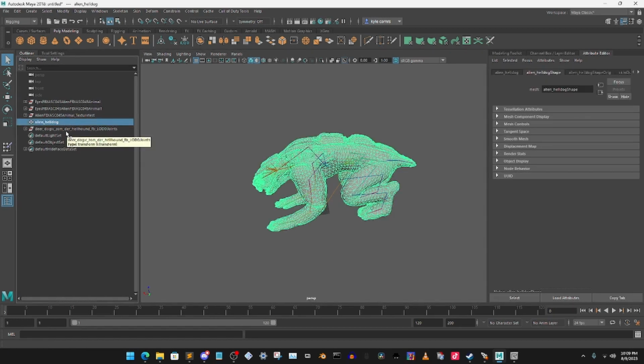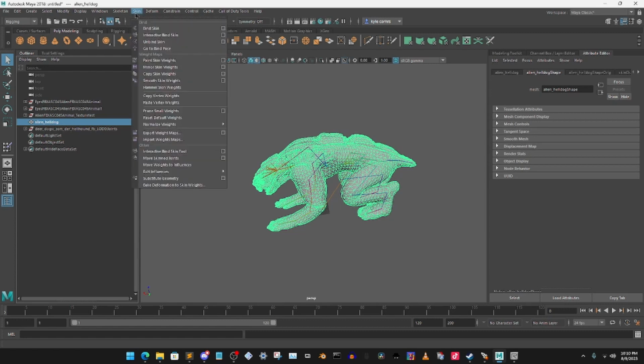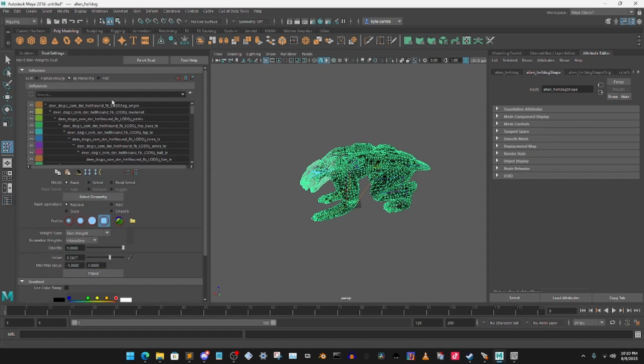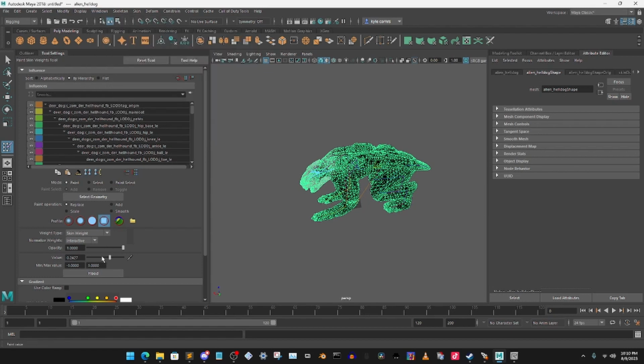So what you need to do, click on your model. Of course, I've got my painting tool down here already, but I'm going to show you how to get this painting. So you click on your model, go to skin, click on weight, alright, tool settings. If you don't have this, go to Windows, General Editors, and scroll down to tool settings. Okay, now we need to go back, let's go down to 1000 minus, click on tag origin. I want you to flood it, okay, and then lock it, alright, main root, flood, lock.